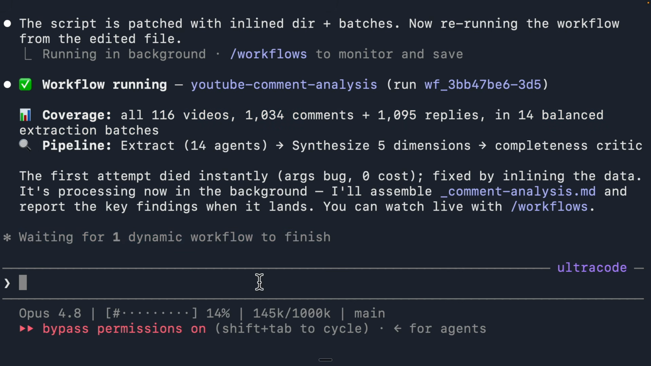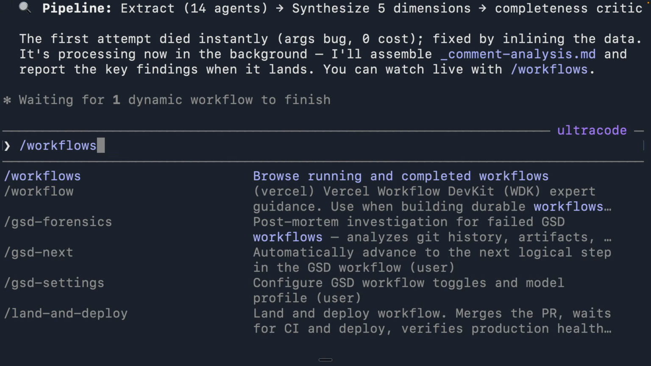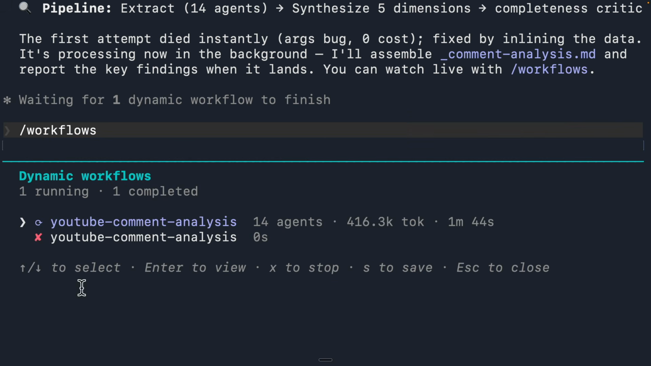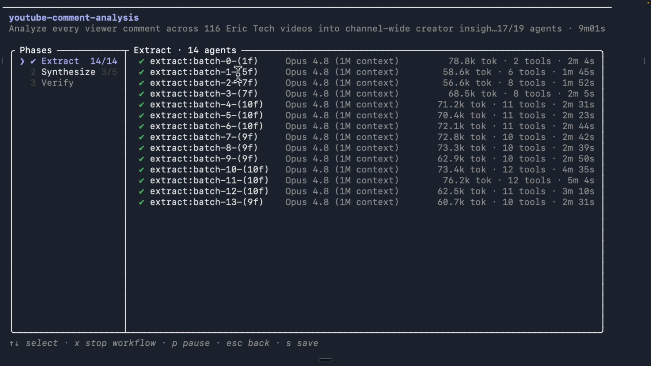Now, if you want to see the status of the workflow, simply type in /workflows, and it's going to show you an entire dashboard to see exactly what things are running. So here you can see this is the current workflow that we're running, and we have 14 agents currently running and how many tokens we have consumed so far. And here it gives you a dashboard to show you exactly what phases we're in and also how many sub agents have completed.